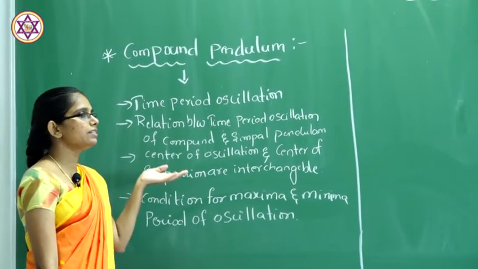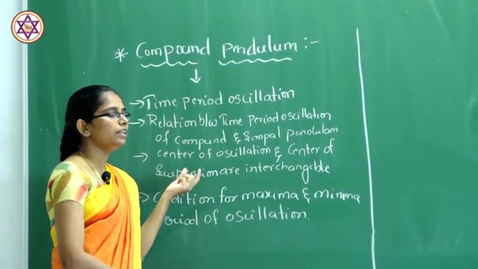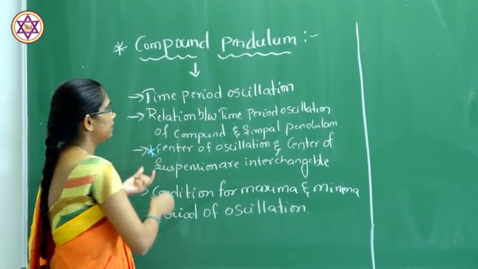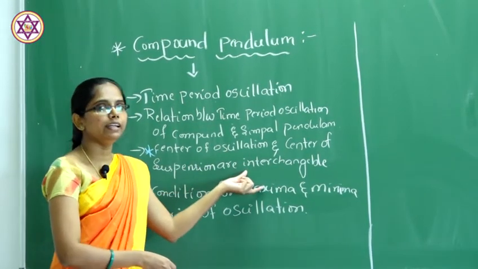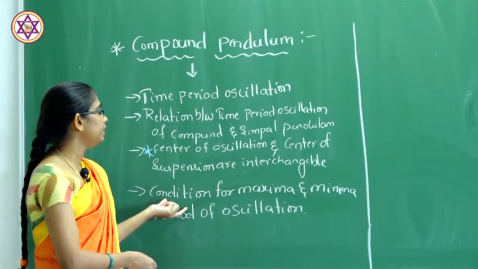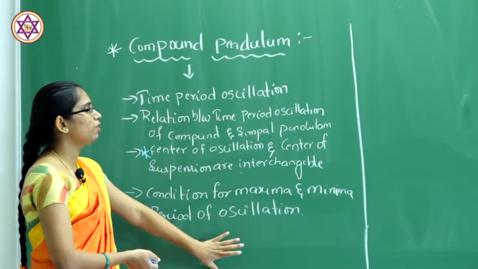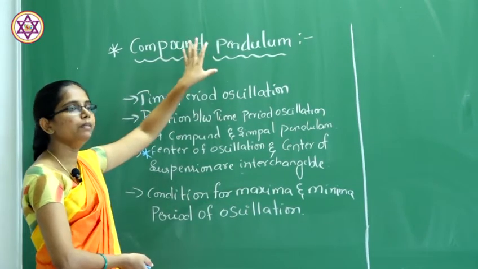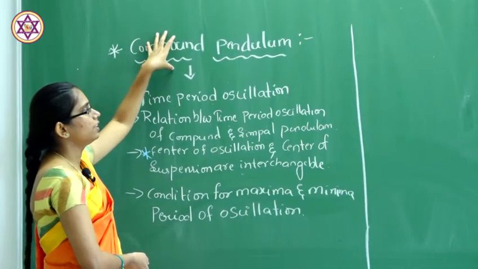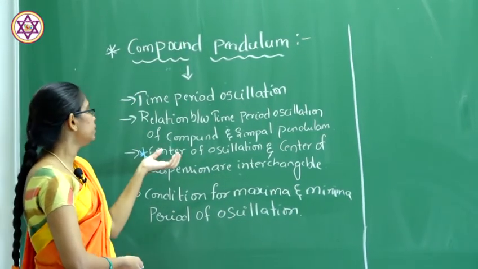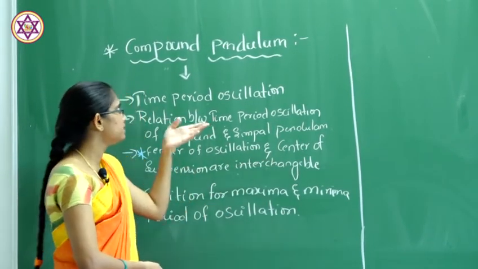We have to discuss how the center of oscillation and the center of suspension are interchangeable. These concepts are mainly asked in the examination: show that the center of oscillation and the center of suspension are interchangeable. And the last concept will be the condition for the maxima and minima of the time period of oscillation. All these sub concepts come under the compound pendulum. So the major question asked from this unit will be: write the theory of compound pendulum. In other words, they will ask: show that the center of oscillation and the center of suspension are interchangeable. Let us discuss one by one.